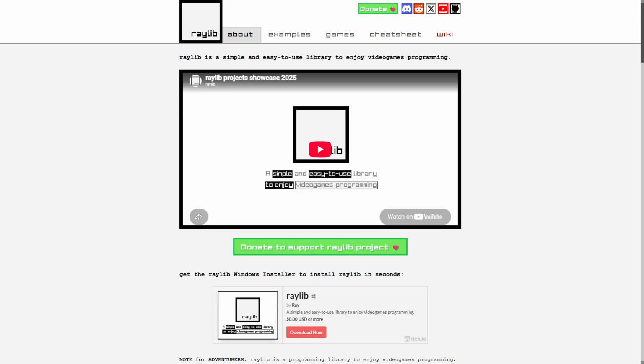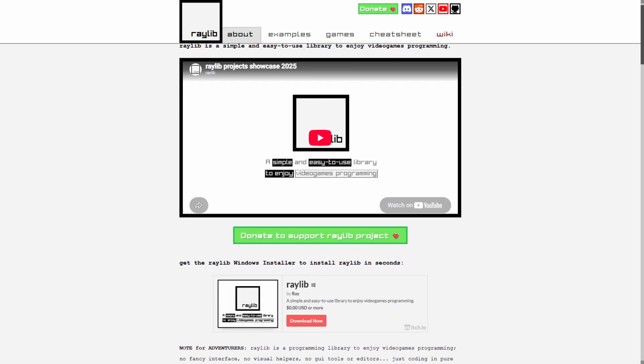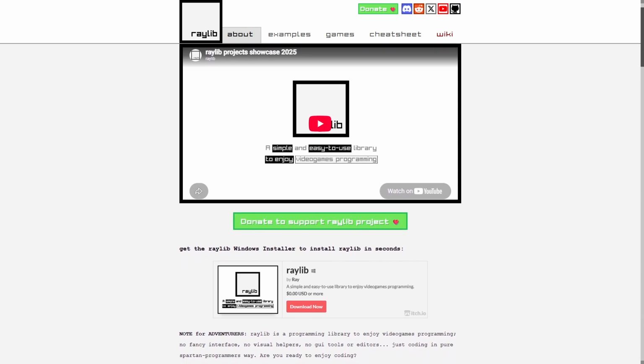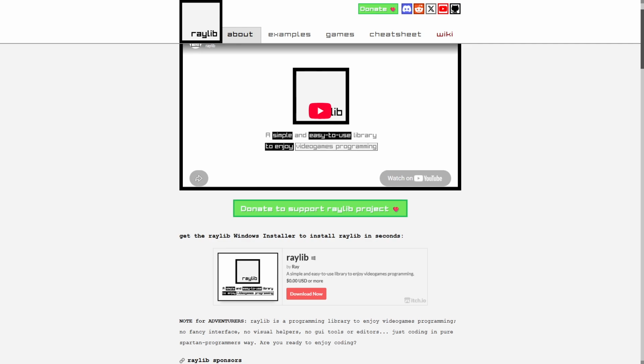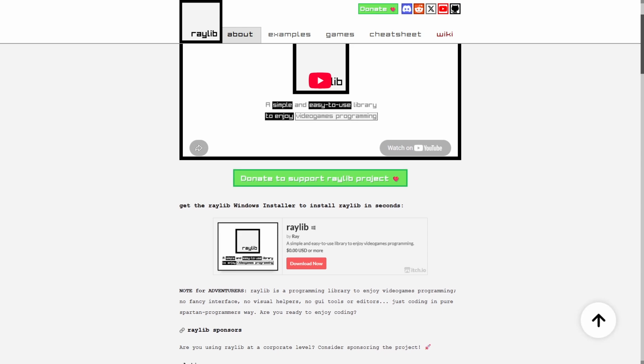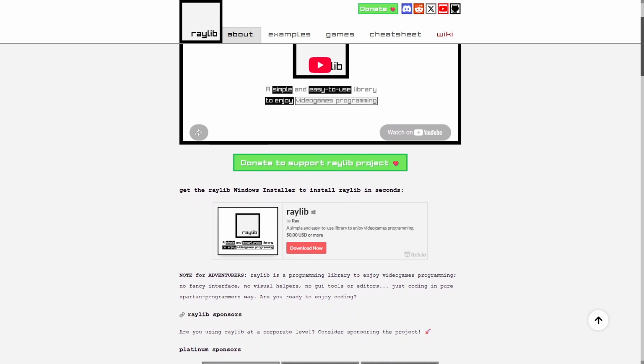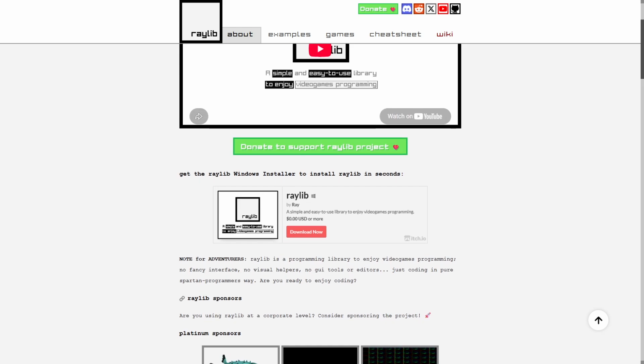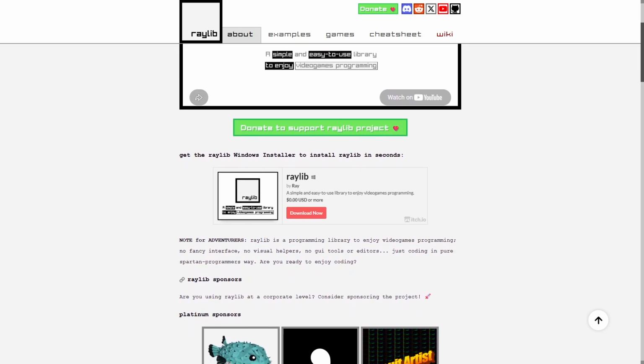Raylib is a simple, open-source C library focused on providing a minimalistic and easy-to-use framework for game programming. It works by offering straightforward functions for graphics, input, audio, and basic game loop management, making it highly accessible for developers comfortable with C or C++.